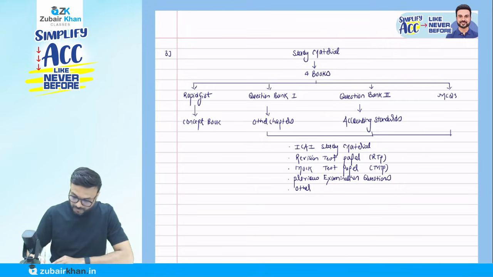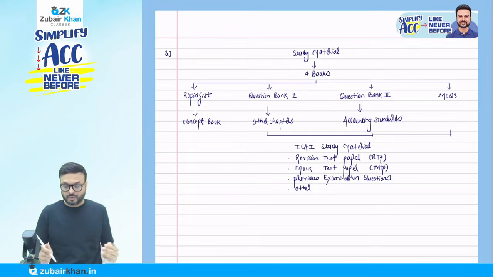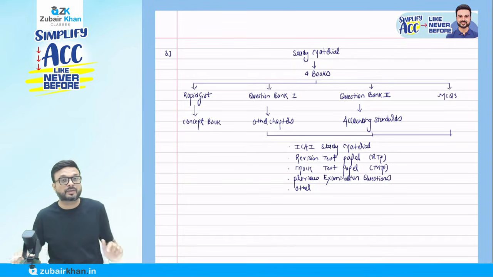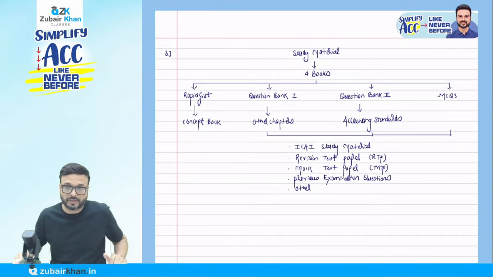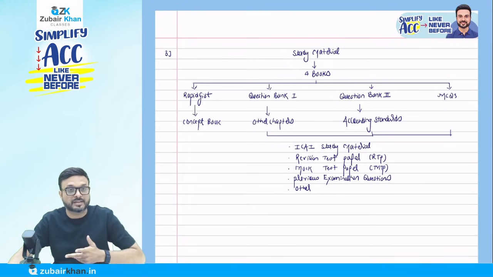Other questions means those questions which are not in the ICAI study material, RTP, MTP, or previous examination questions. Those are also covered in my book, and that is important because they might come in the examination, as they have never asked such type of question.